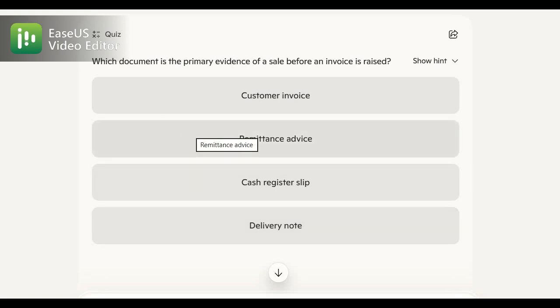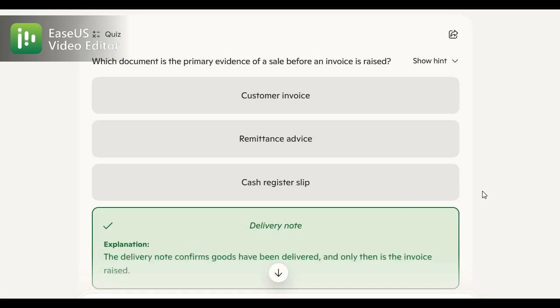Okay guys, now we have to discuss the MCQs. Which document is the primary evidence of sale before an invoice is raised? The correct option here is the delivery note. The delivery note confirms goods have been delivered, and only then is the invoice raised. So this is the correct option, right?